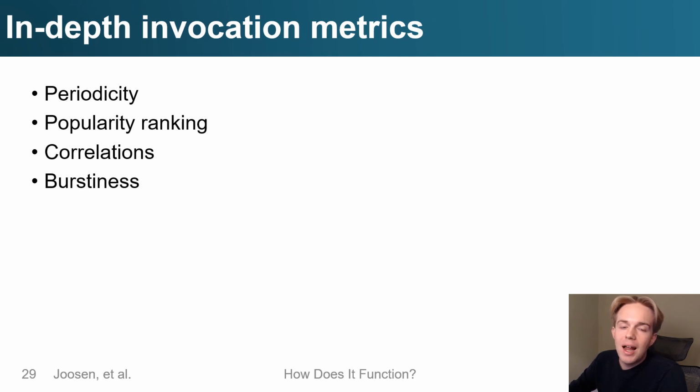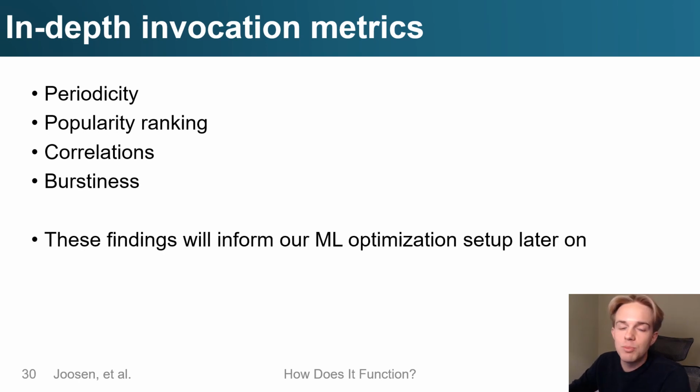So we now analyze several in-depth metrics of function invocations. Specifically, we look at periodicity, popularity ranking, correlations, and burstiness of our workloads. And these metrics will then inform design choices of our machine learning optimization approaches later on.